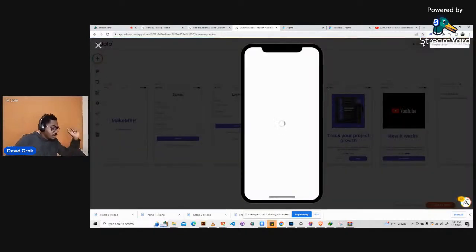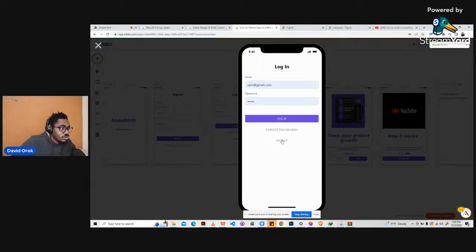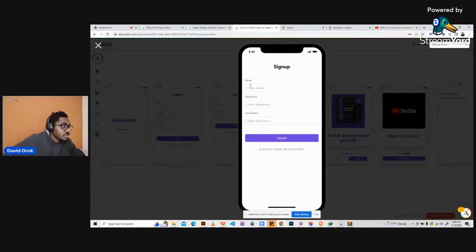On previewing, we will see that we have made reasonable progress. So this is it. Make MVP from Illspace, tap on it. It brings us to login. We don't have an account, so we say sign up. Then we put in Mary at gmail.com, then password 12345. Then the name, we just say Mary, like we did before. Then sign up. So it takes us to the onboarding screen.